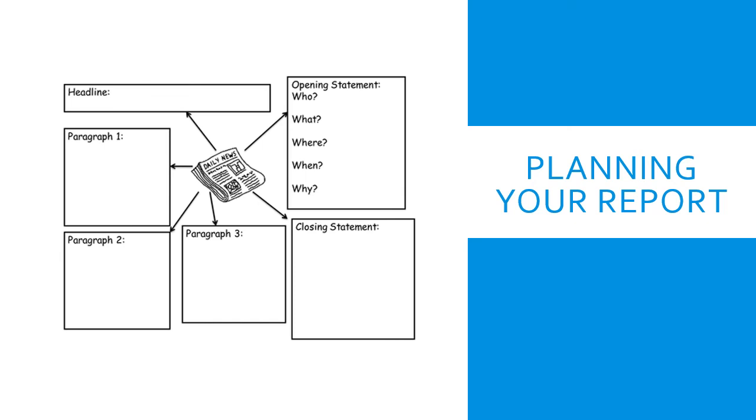So we're looking for your headline, your who, what, where, when, whys, and your bullet points for paragraph 1, 2, 3, and your closing statement of how things stand with your event at the moment. Remember, pause, replay, rewind the video as many times as you like to help you be successful with this task.